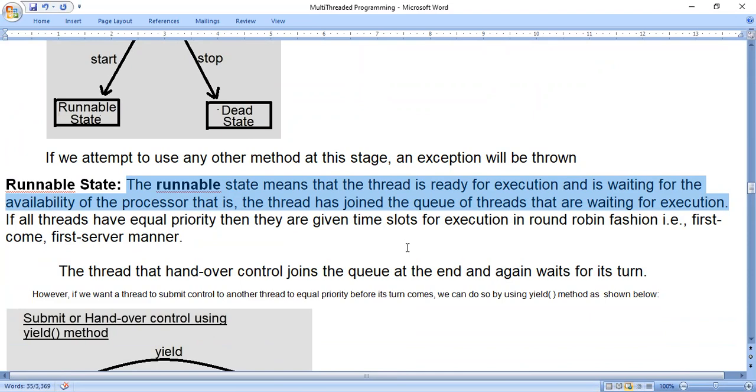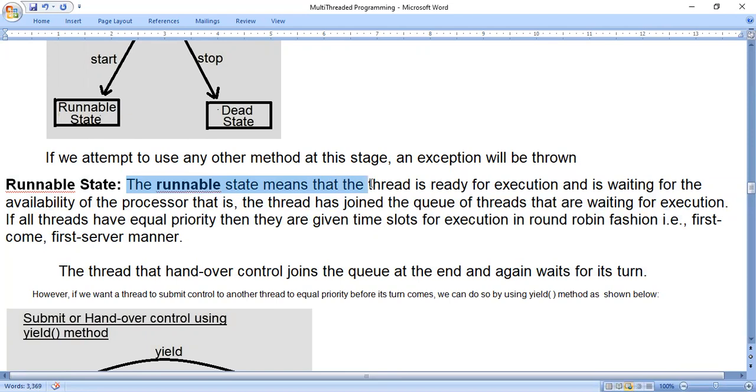See, whenever we open multiple software in a computer, sometimes one software may, for the time being, stop working or not start. I think you might have noticed that if we give multiple documents to a printer, sometimes it will say it is in queue. In queue means it is not yet started, but it is ready to start. Runnable state doesn't mean it has already started.